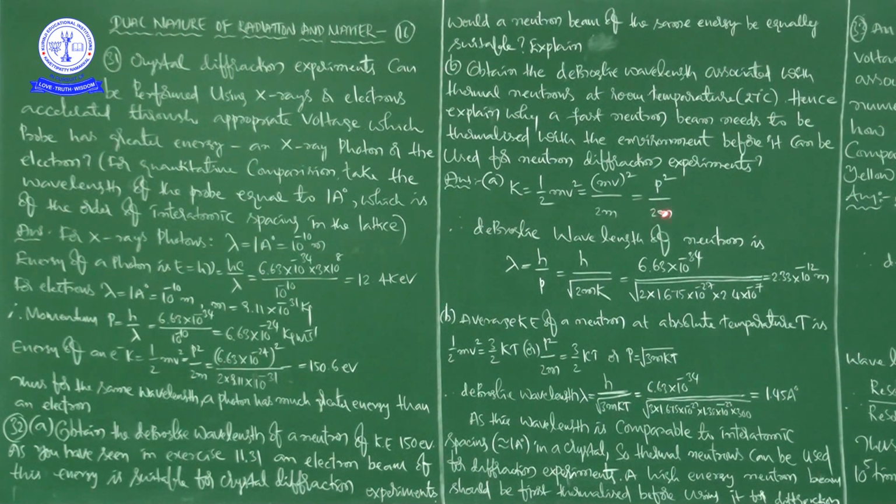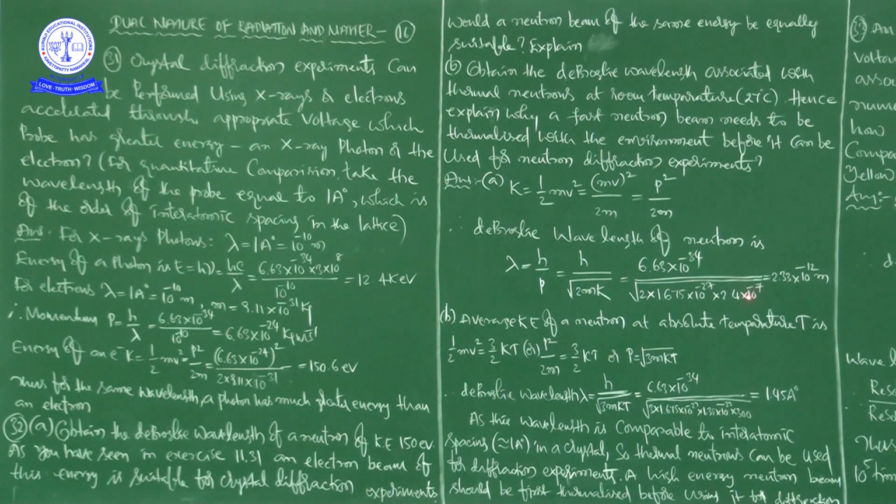Okay, right. So K is equal to p square by 2m. Therefore, the de Broglie wavelength of the neutron is, see here, lambda is equal to h by p, the formula we know. So p is equal to the square root of 2mK, that is equal to 6.63 into 10 to the power of minus 34, the h value, times the square root of 2 into the mass of neutron, that is 1.675 into 10 to the power of minus 27 kg given, into the K value, that is 2.4 into 10 to the power of minus 17.